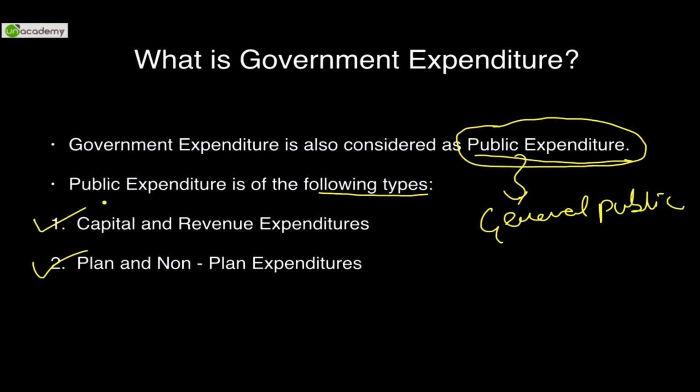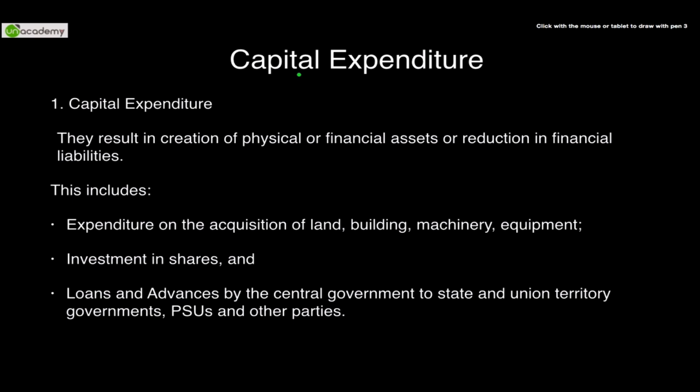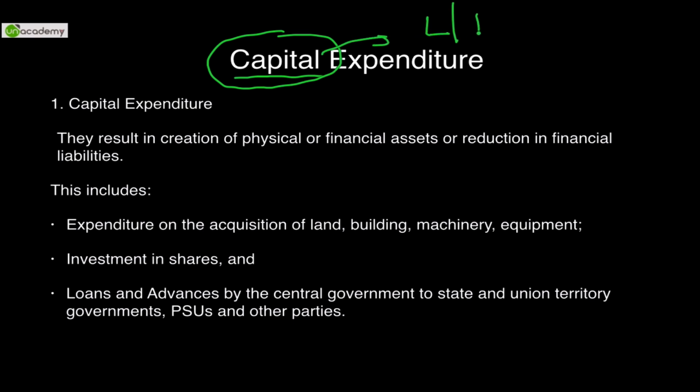By the way, public expenditure was asked in PT 2015 under monetary policy. So public expenditure is not a part of monetary policy, hence that option was wrong. Capital and revenue expenditures. What is capital expenditure? Capital, as the name suggests, wherever you read this word capital, it simply means that you are building anything that can be termed as long term.